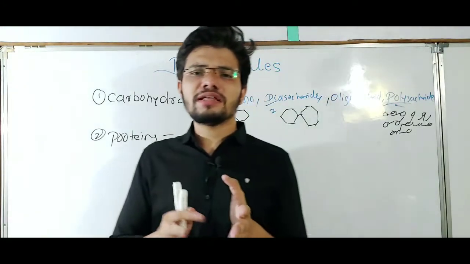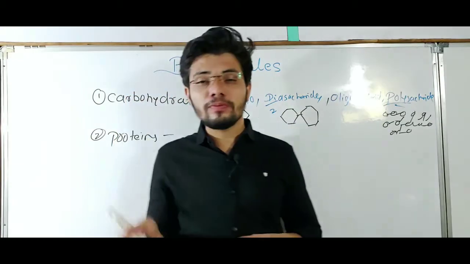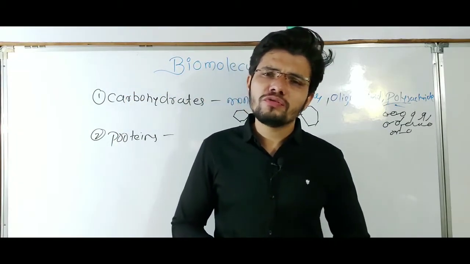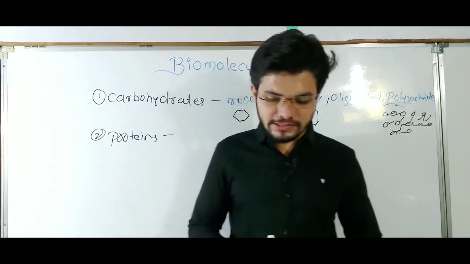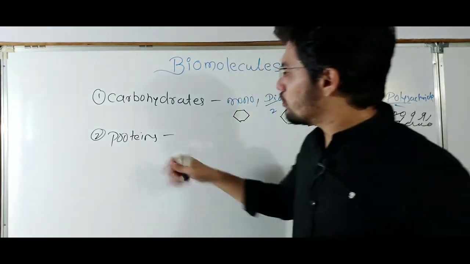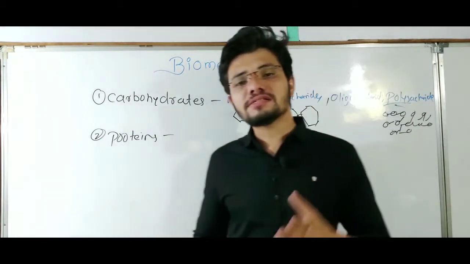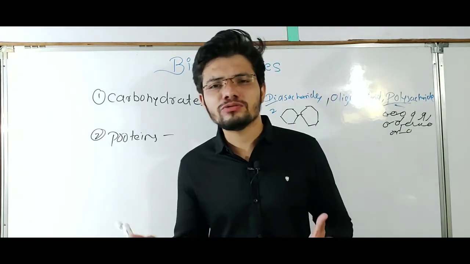As the name suggests, there will be an amino group and a carboxyl group at one end, which we are going to study in more detail in the next few videos, about the structure and function of amino acids. So that is all about proteins. They are mainly made up of amino acids, and amino acids can be of a variety of types like tryptophan, lysine, leucine.